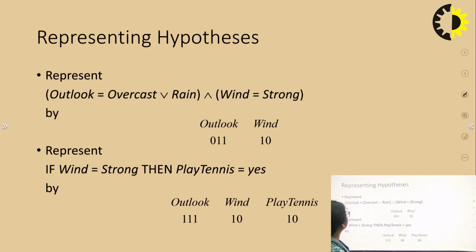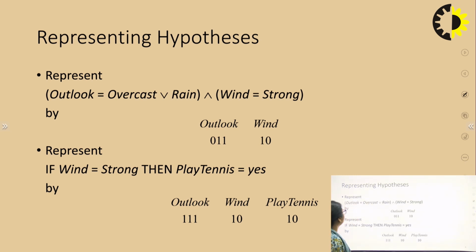Now let us understand how we apply this concept to our real domain problems. What is our basic requirement? That is how to form these hypotheses. What is the way to represent the hypothesis?